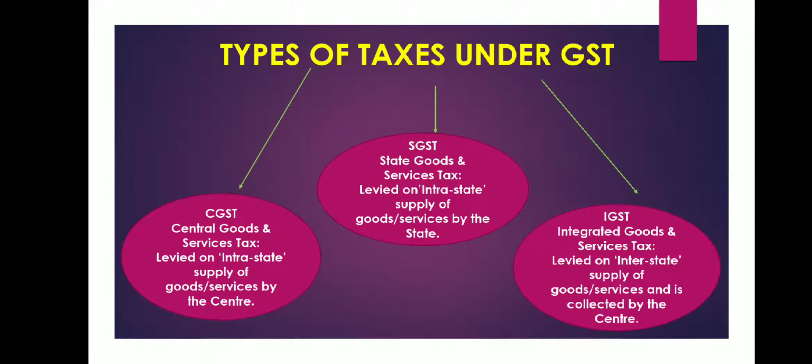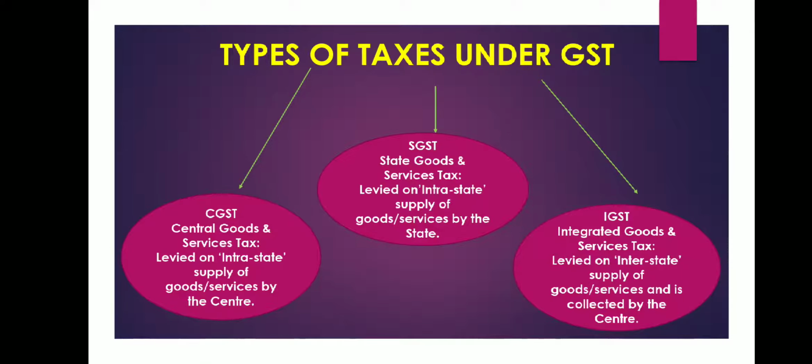But this tax will be levied by the state. This is the difference between CGST and SGST. Central Goods and Services Tax is levied by the center, whereas SGST is levied by the state, but the supply of goods and services is intra-state in both the cases.